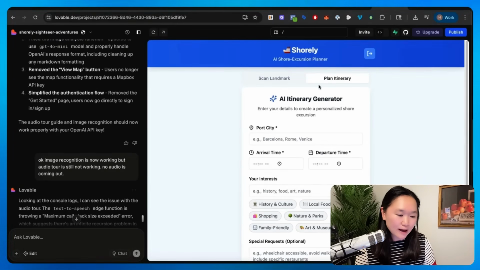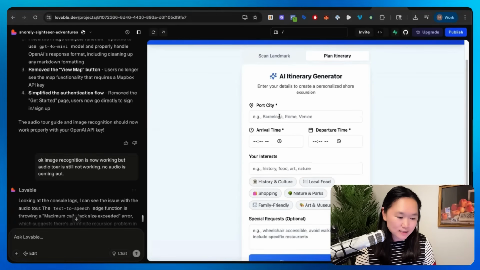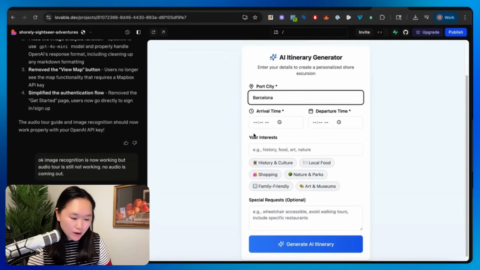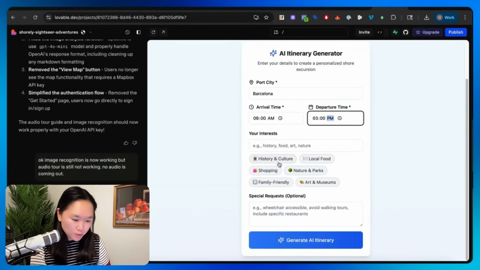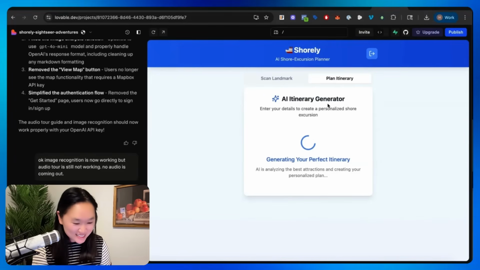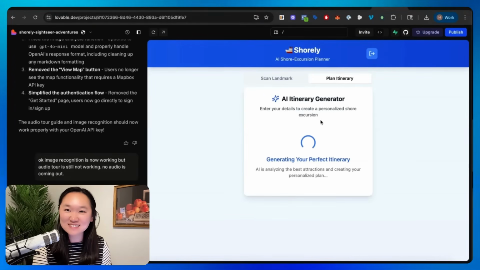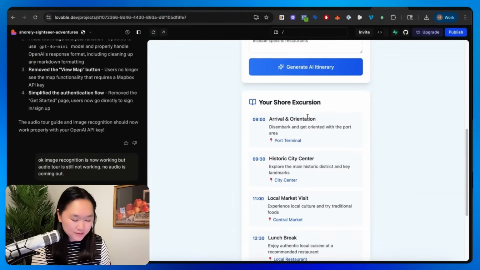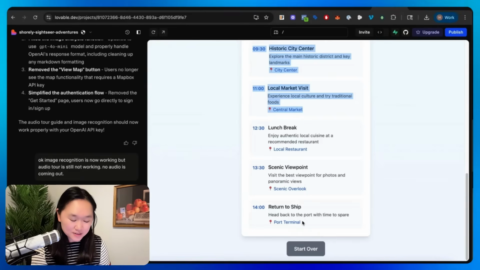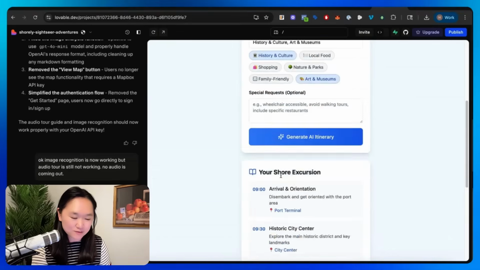And then we also have a second tab here for the plan itinerary. So I can put in the city that I'm going to, the arrival time, and what we're interested in seeing, and have the AI generate our itinerary. Isn't that cool? After a few seconds, we can see our custom itinerary that AI generated for us here. So I hope we're starting to see the vast potential of AI here.